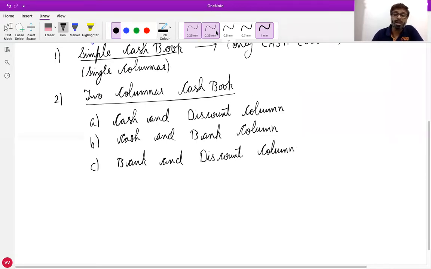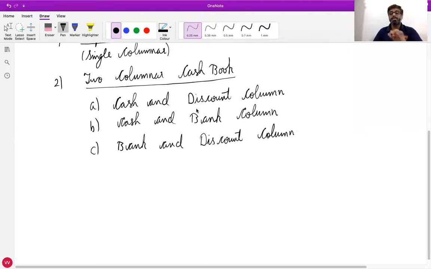Okay, so within two columnar, which are the three types of cash books? Cash and discount, cash and bank, bank and discount.